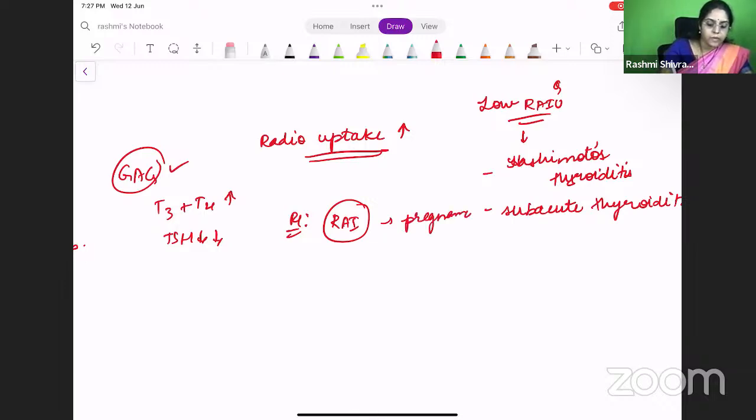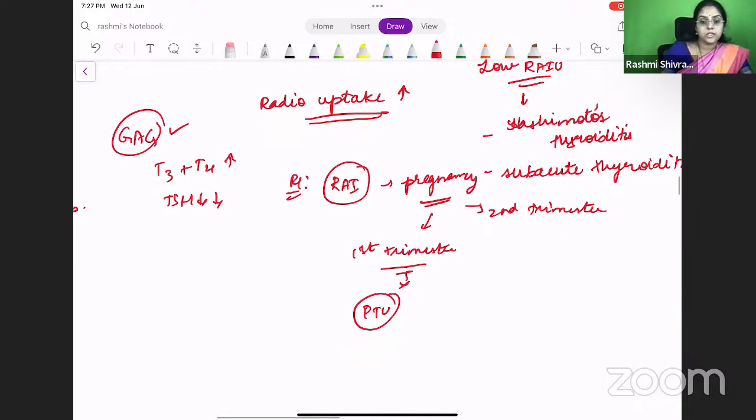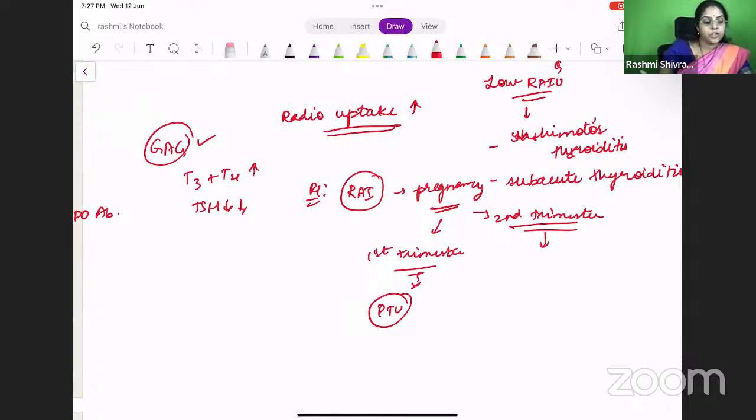Okay. Now comes another important MCQ. How will you treat the patients in the first trimester and in the second trimester? So what is the drug of choice in the first trimester? Propylthiouracil is effective in these patients and it is safe to be given in the first trimester. Whereas in the patients in the second trimester, you can give carbimazole, right? This is again a very frequently asked MCQ. If you have to remember, in the first trimester, it is propylthiouracil. Second trimester, it is carbimazole.